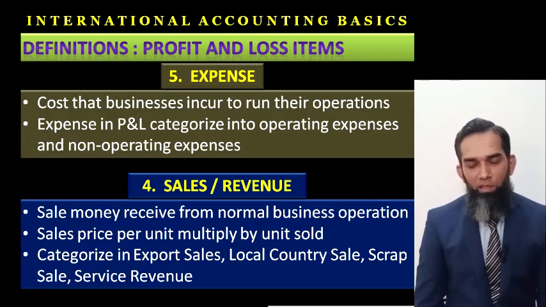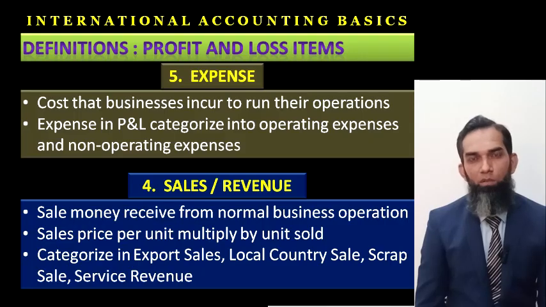And as I have told you earlier, sales are the amount which we receive from our customer in the form of sale.